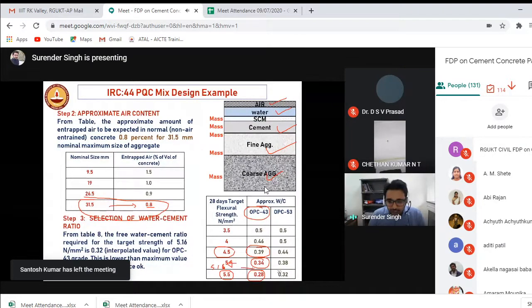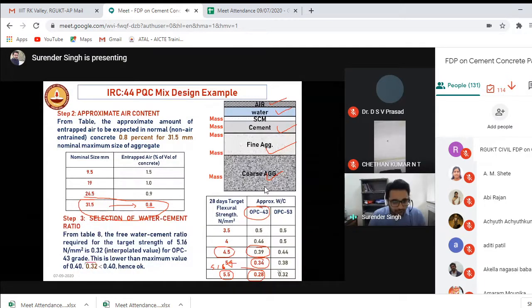I have to do the interpolation. So when I do the interpolation, I'll be getting a value of 0.32. Okay, that means I'm going in the right direction. Now I get the water by cement ratio. Now I have to calculate the water, right? Now water by cement ratio is 0.32, so that I can get the value of cement also.